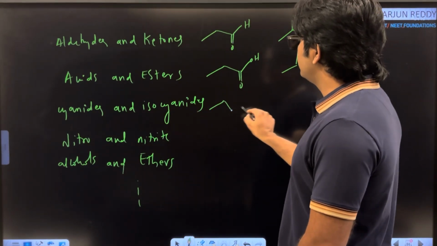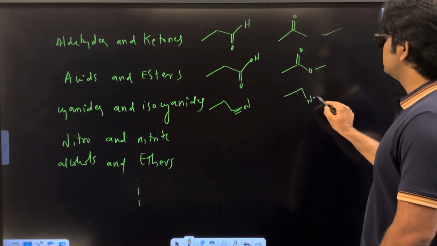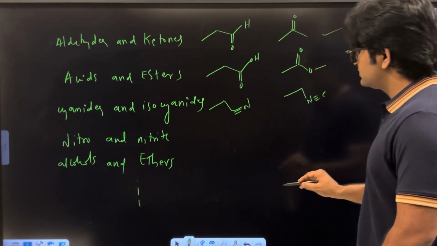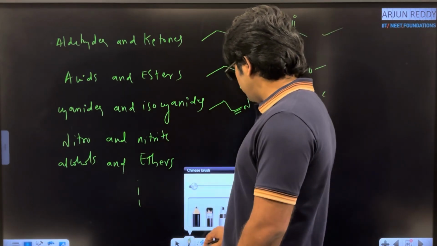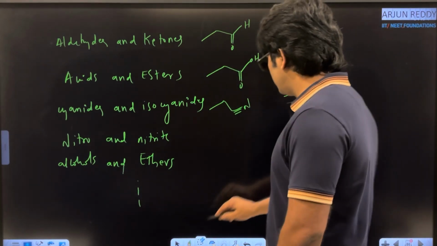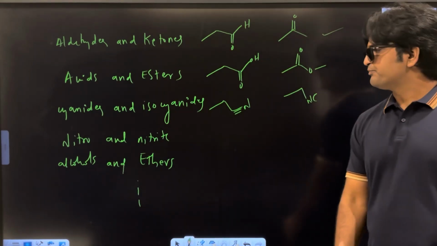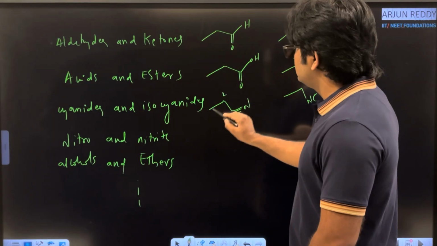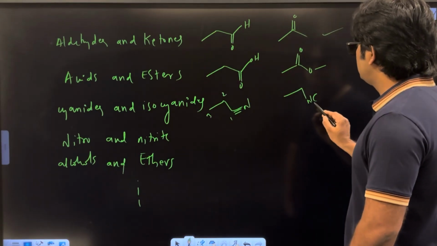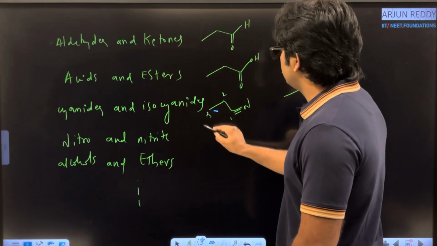Cyanides and isocyanates: triple bond N, and here nitrogen, triple bond C. Here one coordinate covalent bond is present. Now I am not going to discuss anything about bonding nature. Just I want to put like this, NC. That's it. Numbering also not required, no problem.